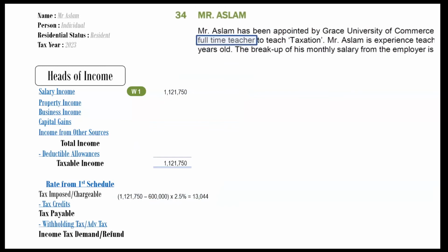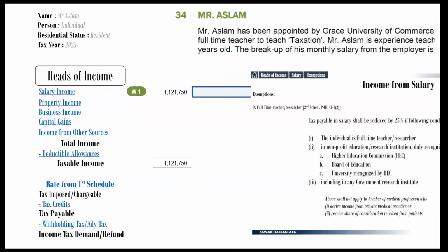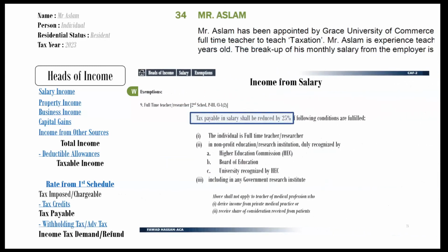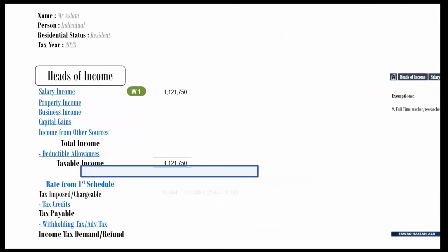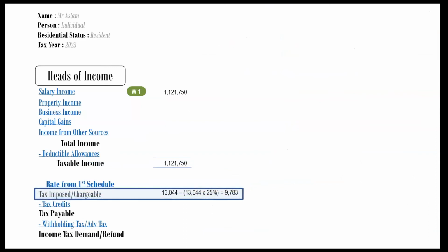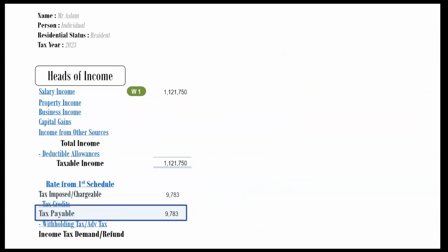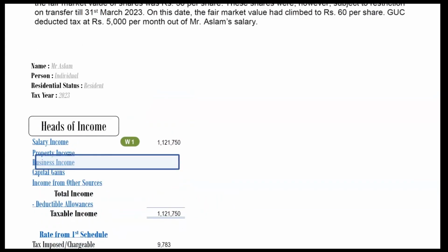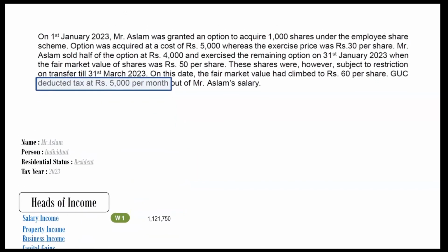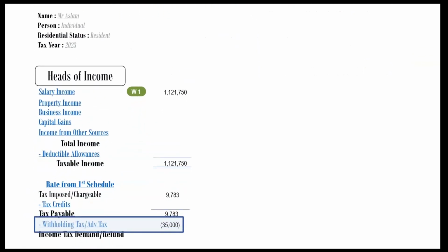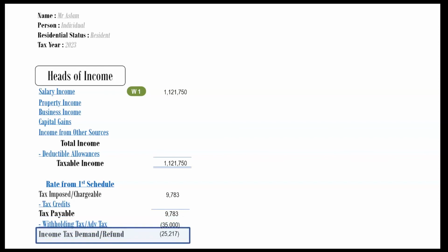Please recall that Mr. Aslam is a full-time teacher, as mentioned in first para of question. Tax payable in salary shall be reduced by 25%. After this reduction, tax figure comes to Rs 9,783. In absence of tax credits, it is very easy to calculate tax payable. It has been mentioned in question that Rs 5,000 has been deducted every month from salary as withholding tax. Multiply it with 7 and mention it in your answer format. Tax refund comes to Rs 25,217.